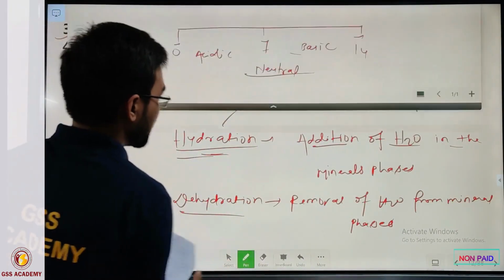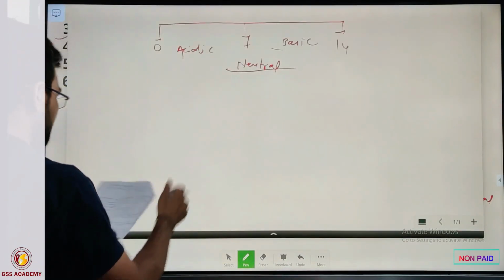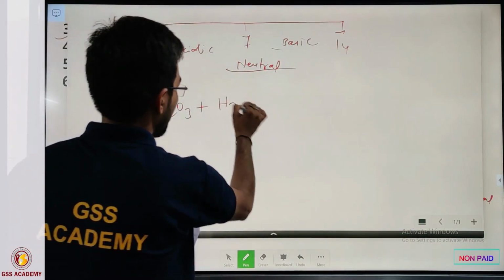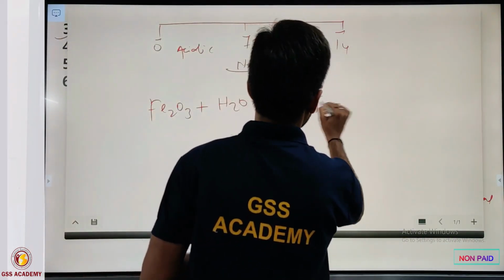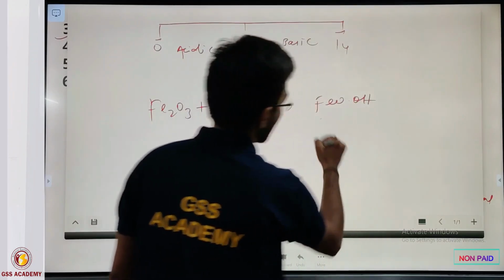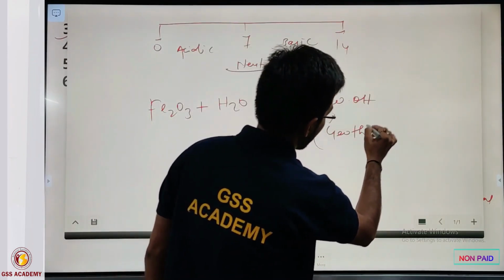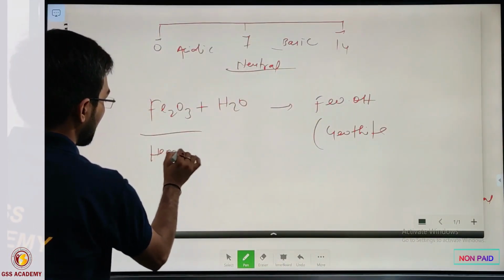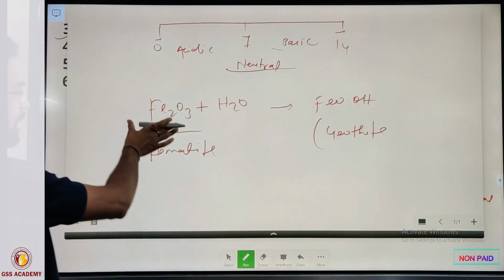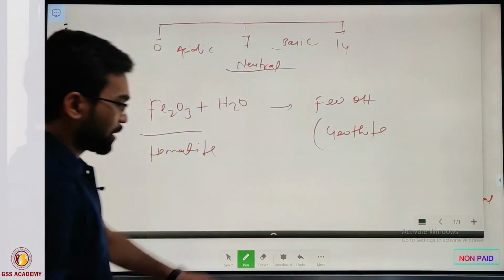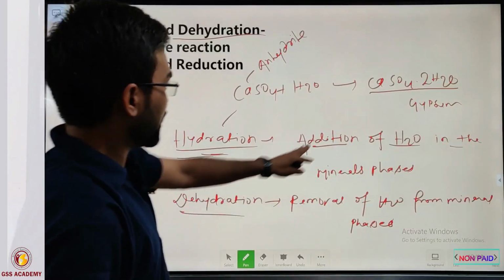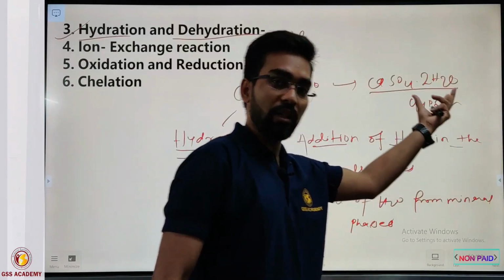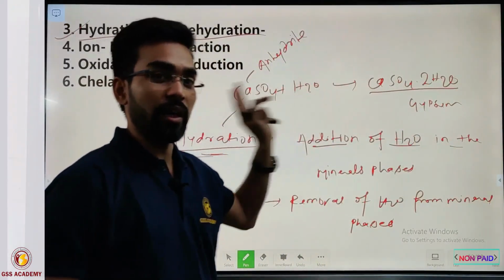One more example of hydration is Fe2O3 plus H2O, which changes into FeO(OH). This is called goethite, and this is hematite. So hydration is simply addition of water, but dehydration is when water is removed by some cause, if water is lost from the crystal structure, then we call it dehydration.